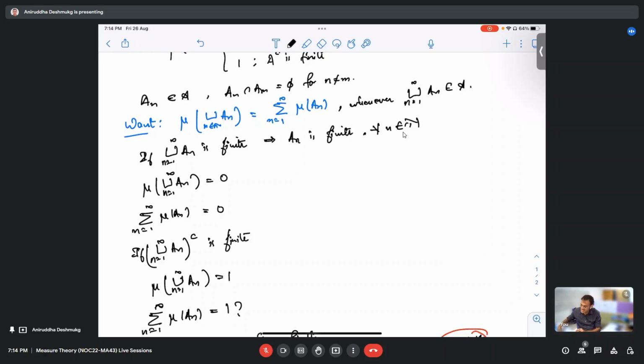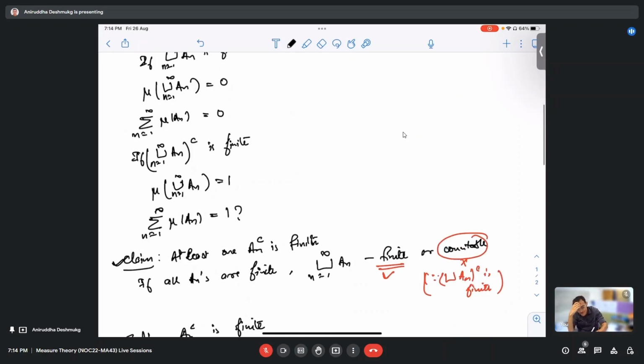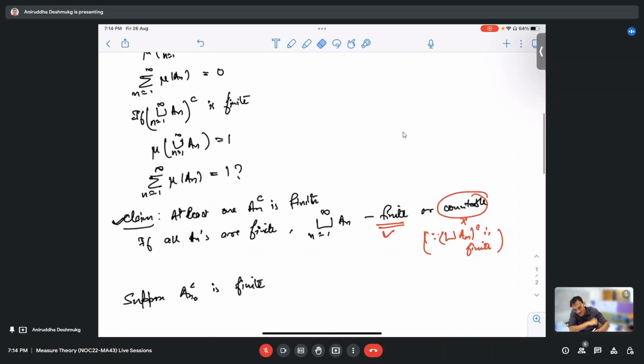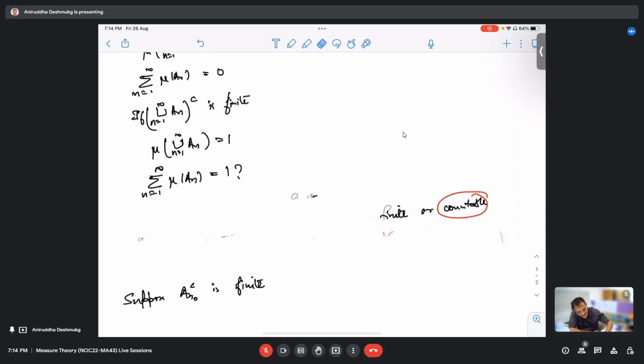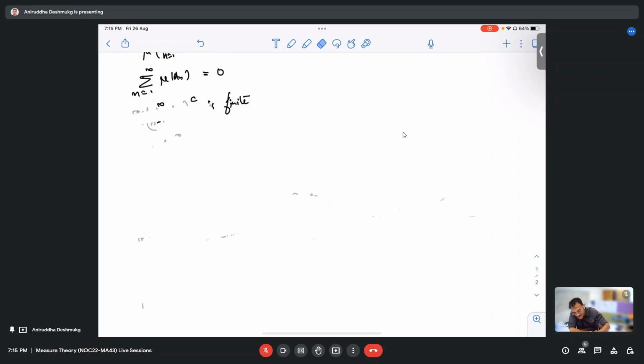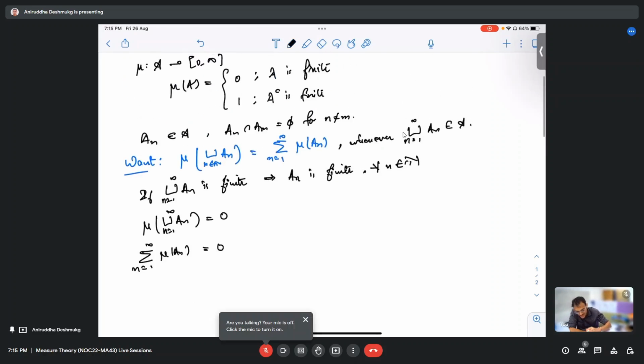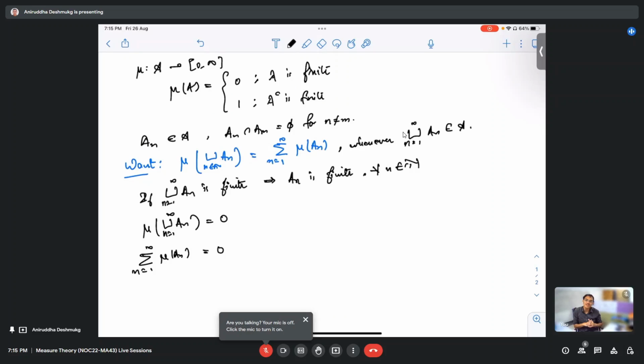Okay, now that you say it, actually, this is quite easy. See, we have to check that this is a measure, right? So let me erase all this. These are all rough thoughts. See, this one is fine, right? If union of An is finite, then both the things are zero, therefore they are equal.